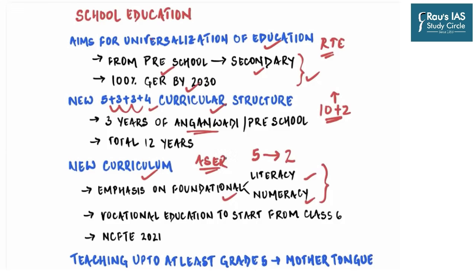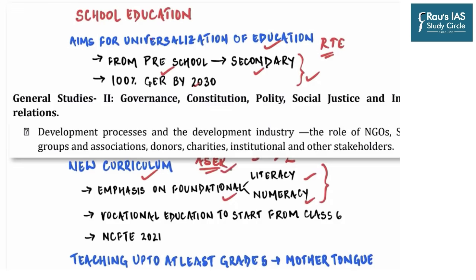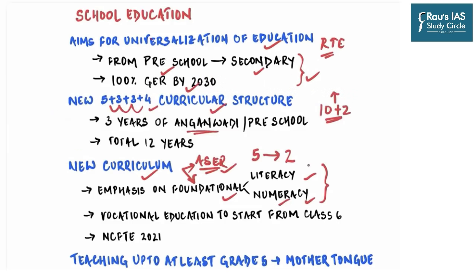So now you can see how actions of non-governmental organizations impact the functions of the government. Because had it not been for the rigorous and serious attempts made at formulating these reports, our government policy making would not have focused on the foundational numeracy and literacy. Also, the government is going to do away with the rigid separation between academic, extracurricular, as well as vocational streams in schools. And vocational education will be started from class 6 in all the schools along with the internships.